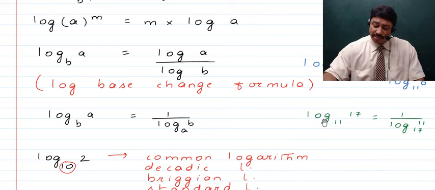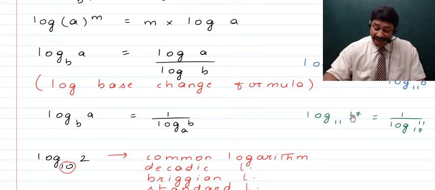That is, if we talk about log of 17 to the base 11, then that will become equal to 1 upon log of 11 to the base 17. That is, here the log of the number that was being found out has been swapped with the base.